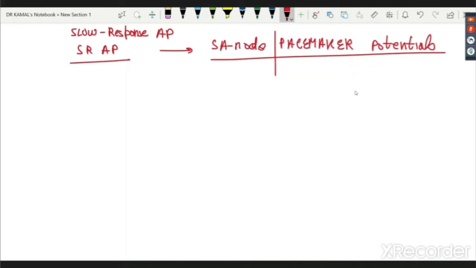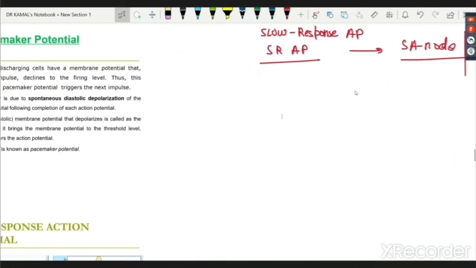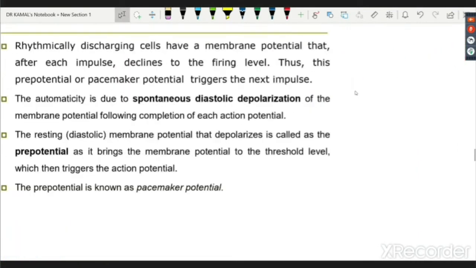So what is the reason? How is it able to generate the beat spontaneously on its own? This is what we would like to know in the slow response action potential, or pacemaker potential. So we say rhythmically discharging cells. I think I have a PPT of this, I'll quickly show you so I can save some time, and then I'll draw it with my hand.